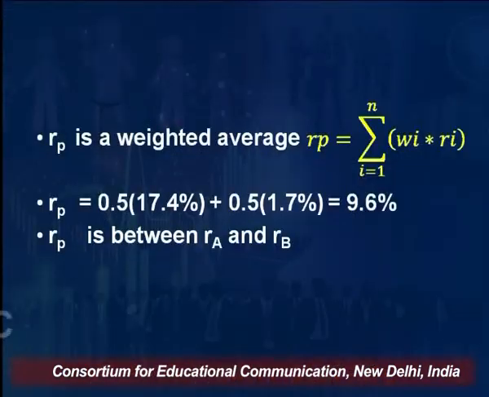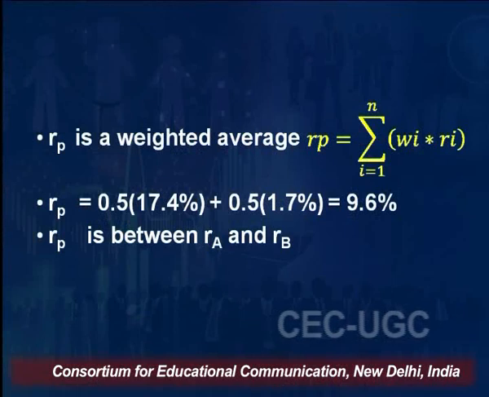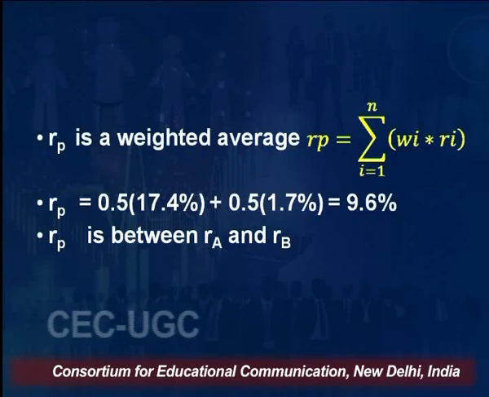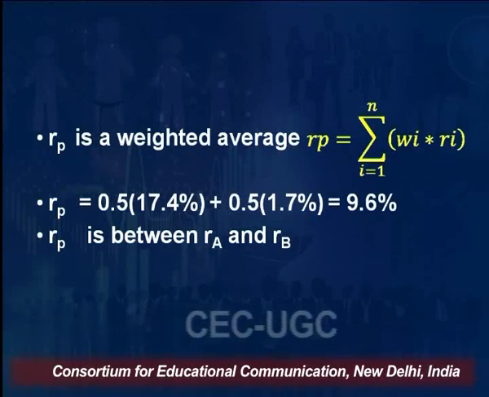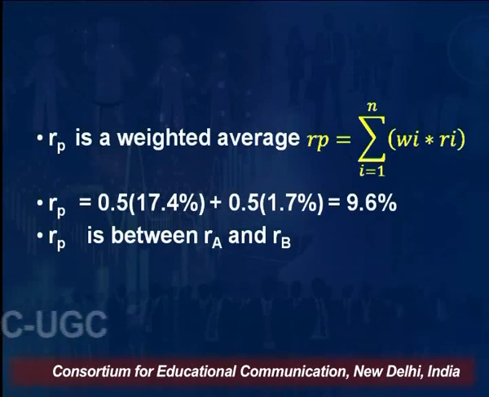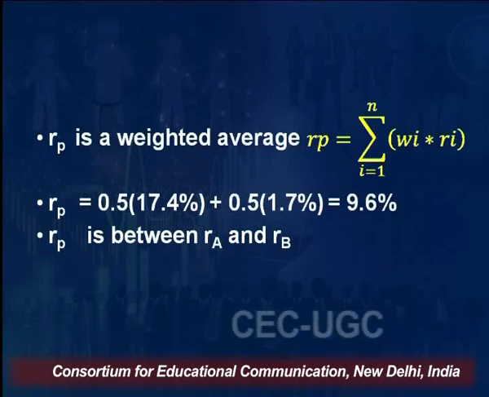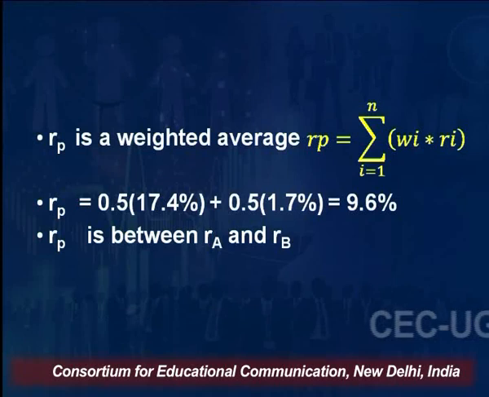So return of portfolio is the weighted average return, which is equivalent to summation of i equal to 1 to N, where N means the number of securities invested in a portfolio, and i means from the first to the Nth security. I will make a summation of all this: Wi, meaning the weight of the ith security, into Ri. Ri means the return of the ith security. So in our example, there are only 2 securities.